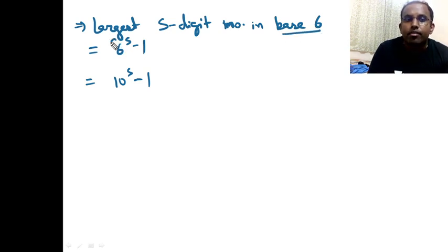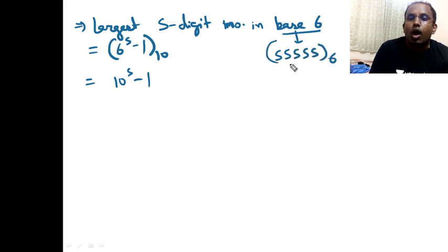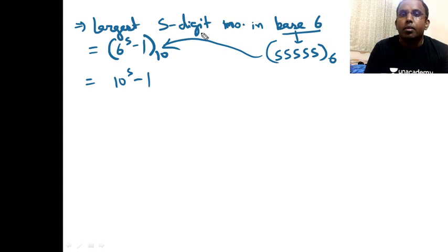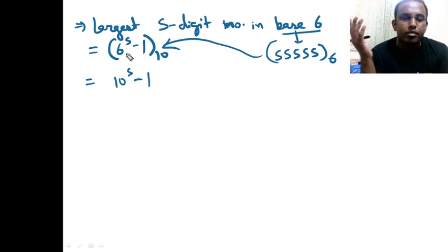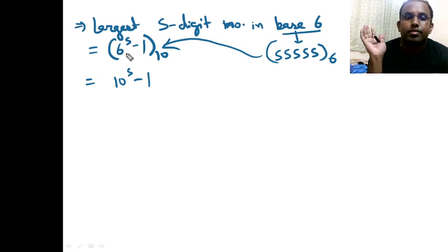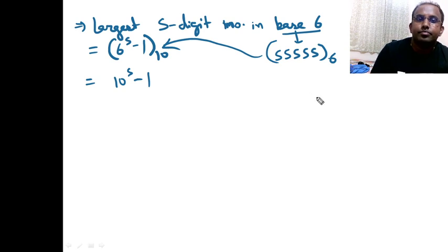But when you write this term, this becomes in base 10, because in base 6 the largest 5-digit number is 55555. After you convert to base 10 you get this value actually. So directly, for the largest 5-digit number in base 6, just replace 10 with 6. Think in your mind what it is for 10, and simply replace 10 with that 6. That should give you the answer. So for example, we can do one question actually.